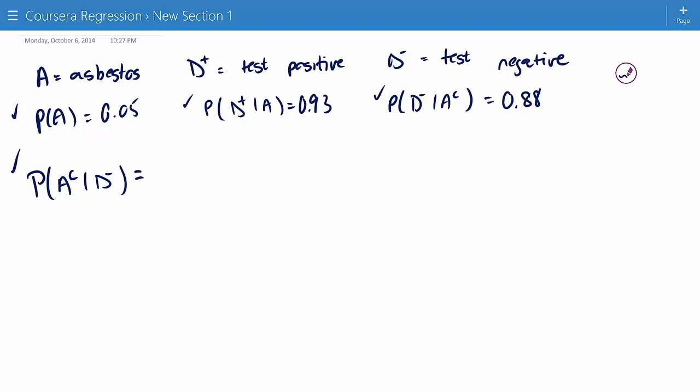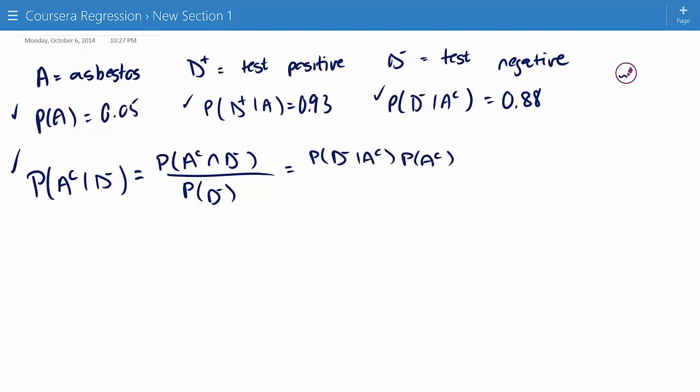Okay, so this is equal to the probability of A complement intersect D minus divided by the probability of D minus, which is equal to the probability of D minus given A complement times the probability of A complement. And the probability of D minus is equal to the probability of D minus intersect A complement plus the probability of D minus intersect A.